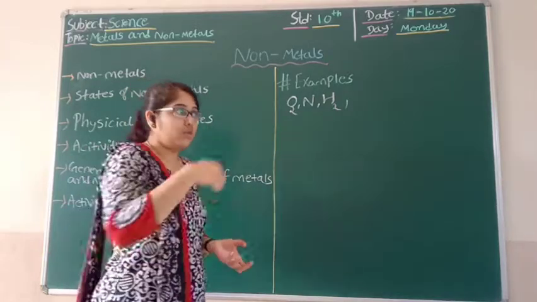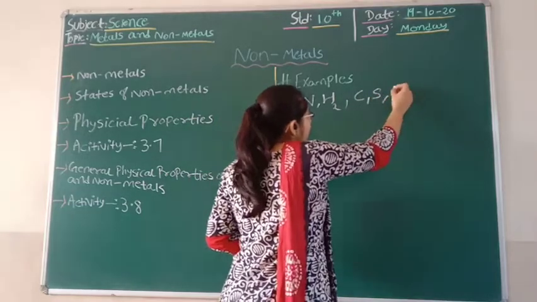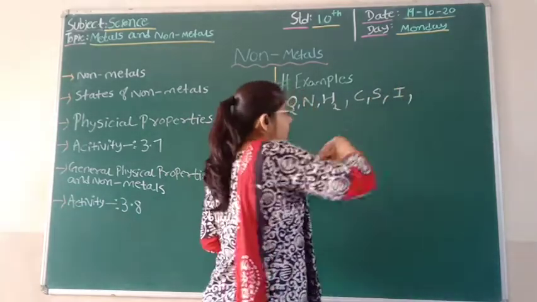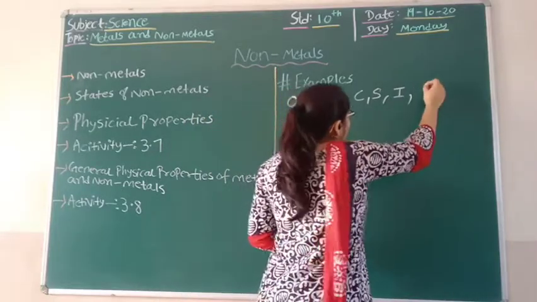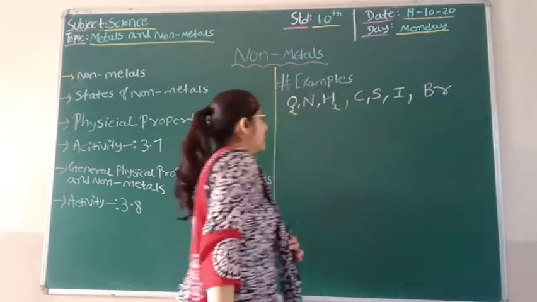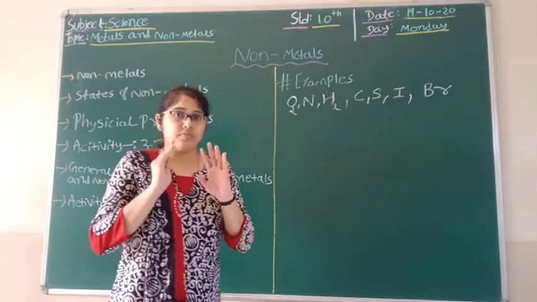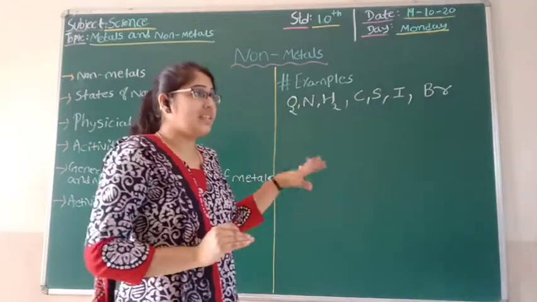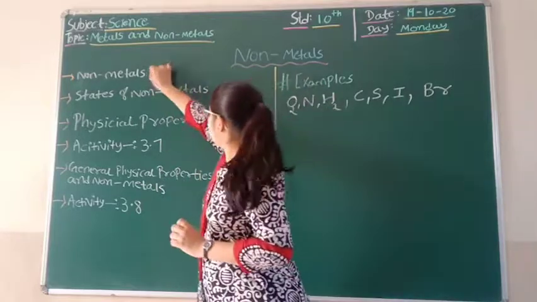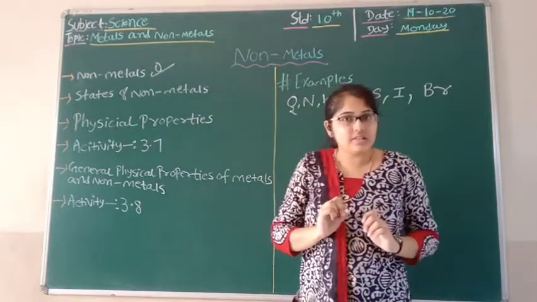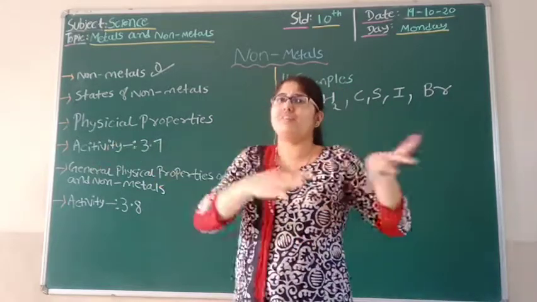And if we see more examples, then there are carbon, sulfur, iodine, and bromine, etc. So we can say these are all some examples of non-metals. So now we are very much clear about what non-metals are.